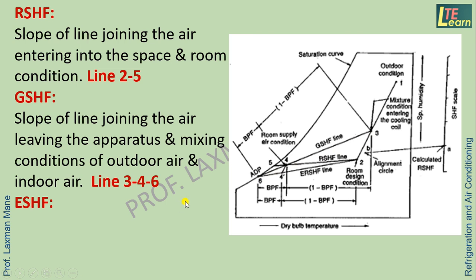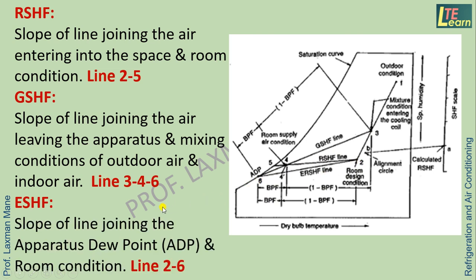Effective sensible heat factor line. Now if you join point number 2 and point number 6, you find a line that is the slope of the line joining the apparatus dew point. This point number 6 is called the apparatus dew point, the coil ADP, the dew point temperature of the cooling coil. And this is point number 2, the room condition. So line 2 to 6 is the effective sensible heat factor line.